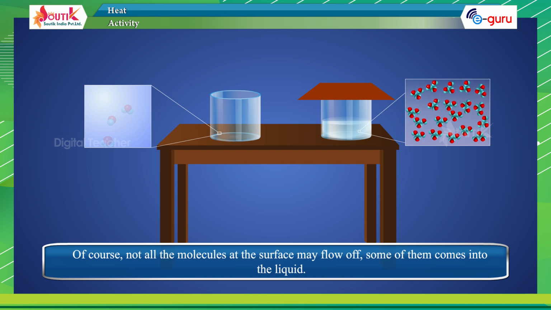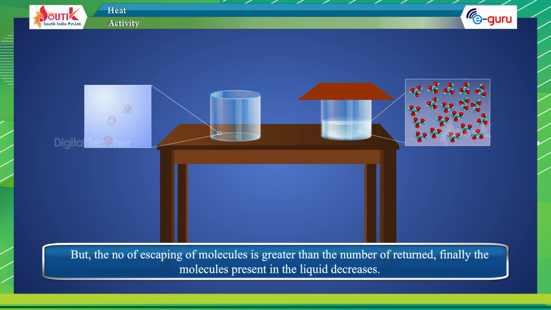Some of them come back into the liquid, but the number of escaping molecules is greater than the number returned. Finally, the molecules present in the liquid decrease.